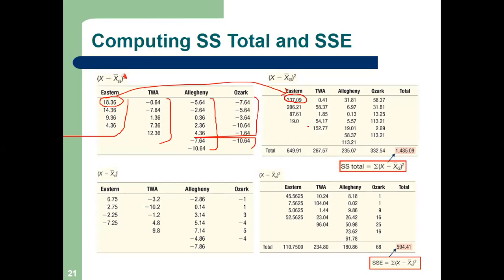Then we take the sum of all the x minus x g bar whole squares. If we add all this, we will get 1485. Is it clear? SS total, students, clear or not?